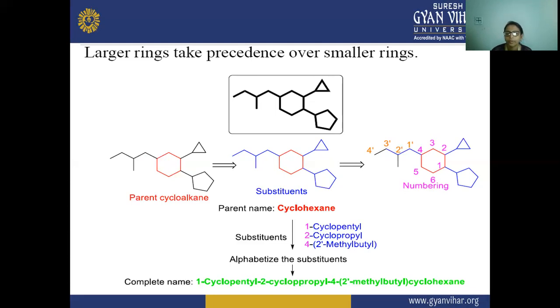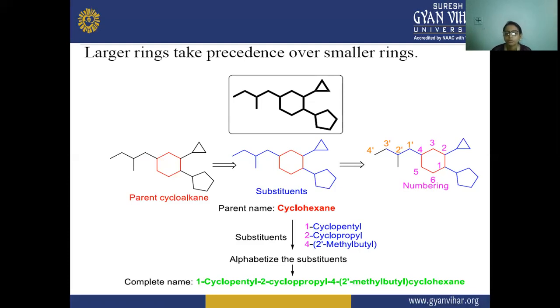So the parent name will be cyclohexane, and the substituents attached to it are 1-cyclopentyl, 2-cyclopropyl, and on the 4th position a 2-methylbutyl, because in that chain one more substituent is attached. That is why we are numbering it 1, 2, 3, 4.